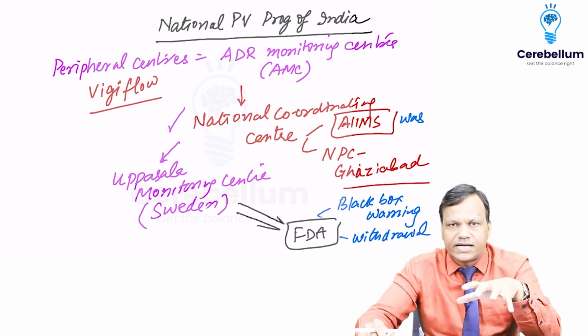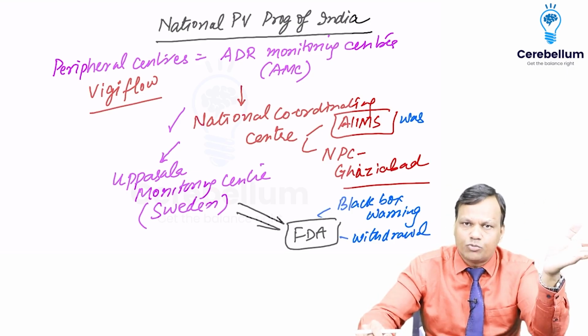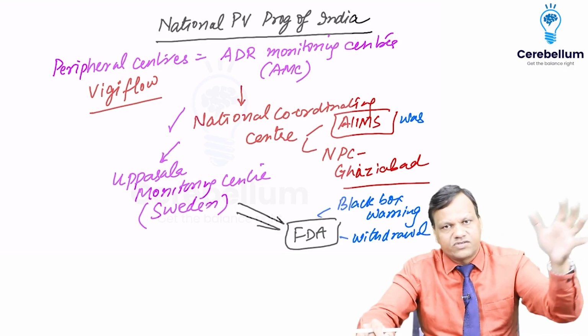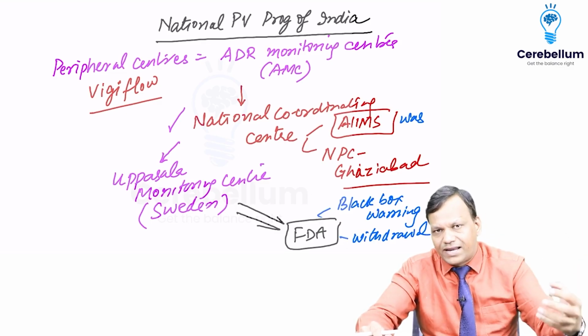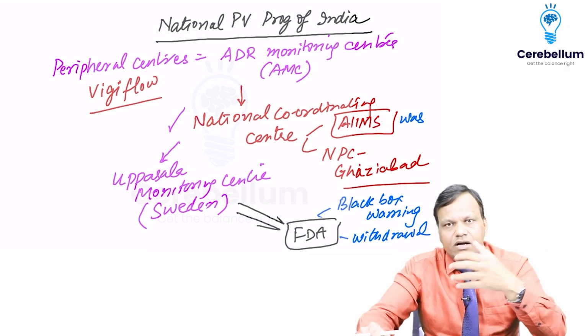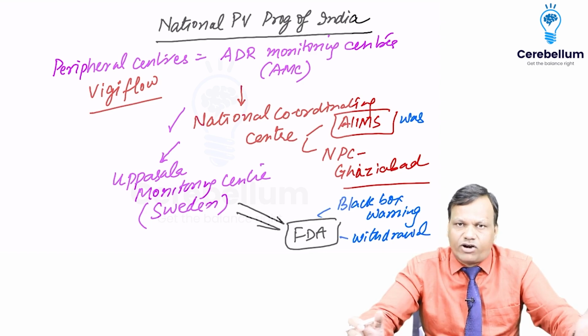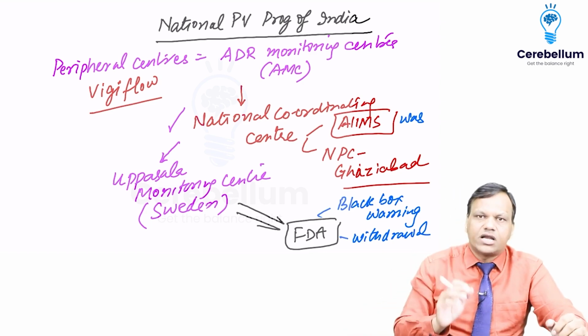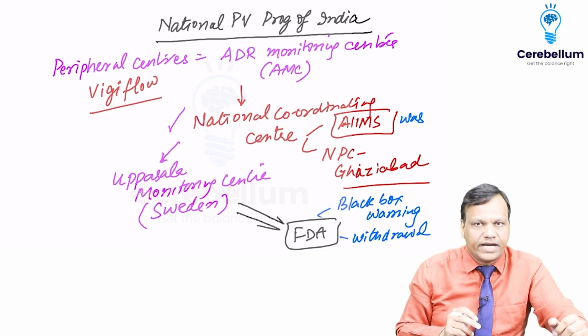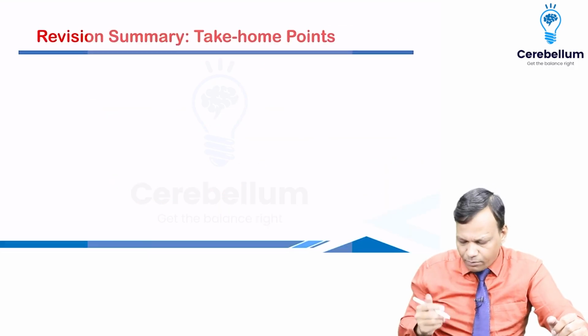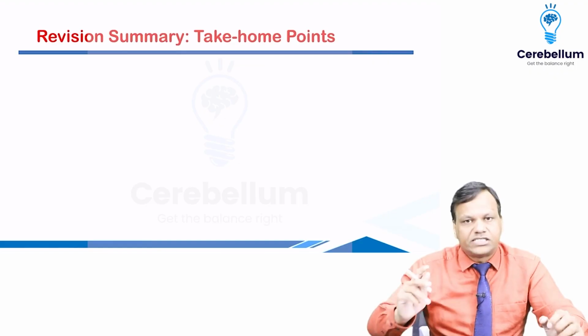Now this coordinating center will send the data to Sweden, Uppsala Monitoring Center. All other countries will also send there. So data will be analyzed and then that will give the information to FDA and FDA will give the guidelines what to do. Okay. So that is the National Pharmacovigilance Program of India. Okay. So these are the important things we discussed in the chapter.